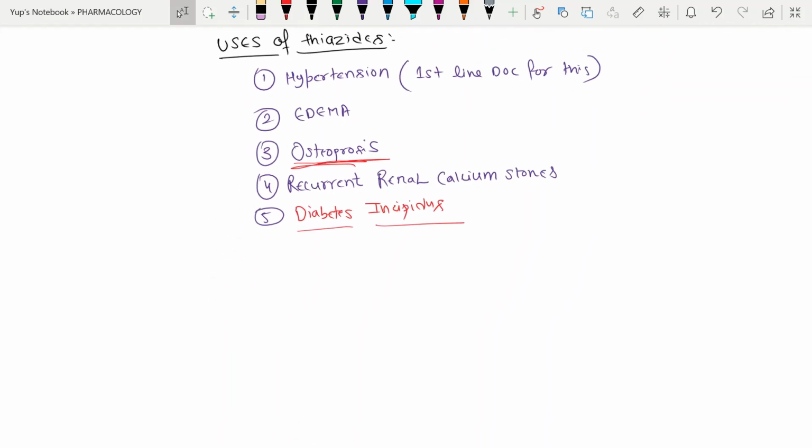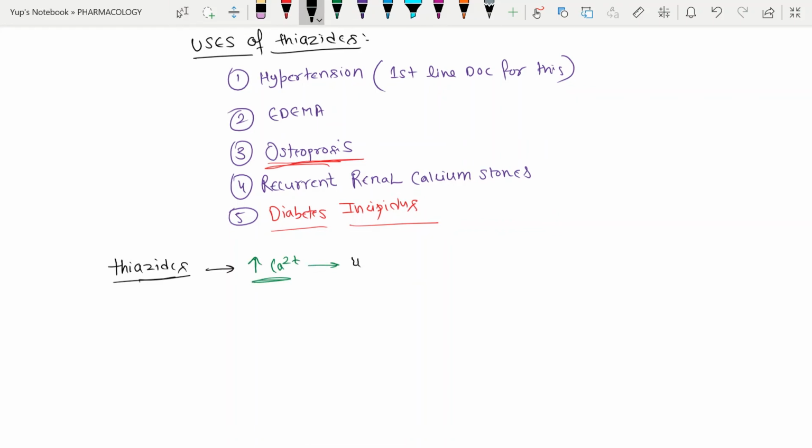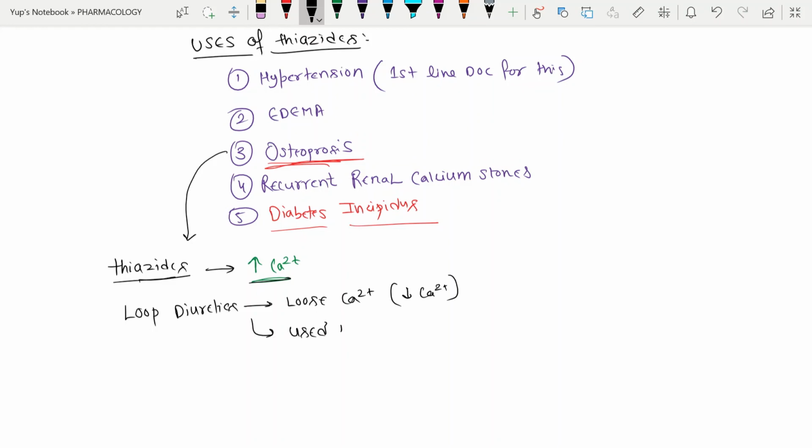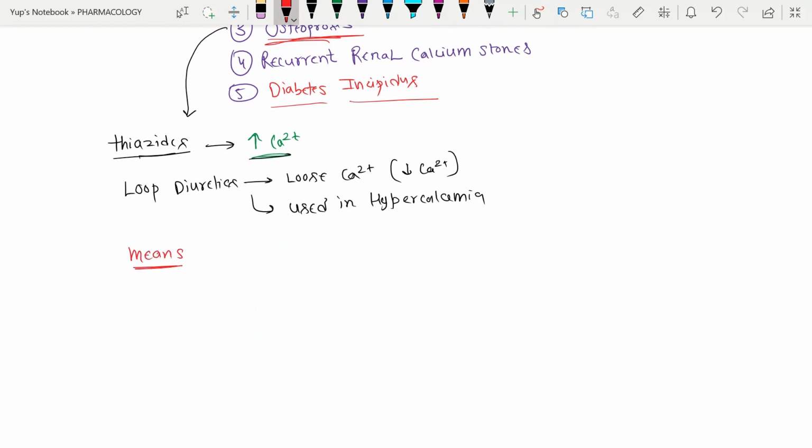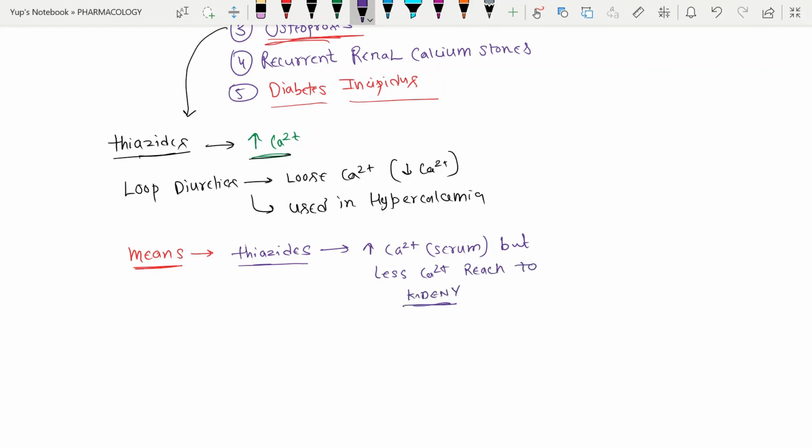In the case of osteoporosis, thiazides increase the serum calcium level, meaning they will increase calcium in the blood, so we can use them in osteoporosis. Loop diuretics lose calcium, meaning they decrease the calcium level in the blood, so they are used in hypercalcemia. And one more thing, thiazides increase the serum calcium level, but less calcium reaches the kidney, meaning they will not allow the calcium to reach the kidney.